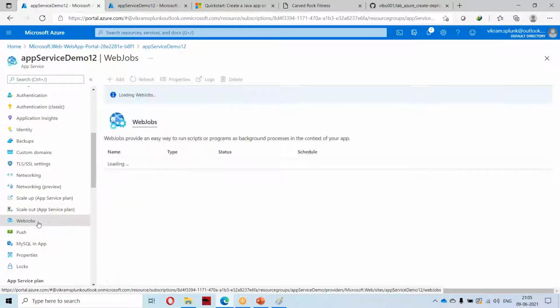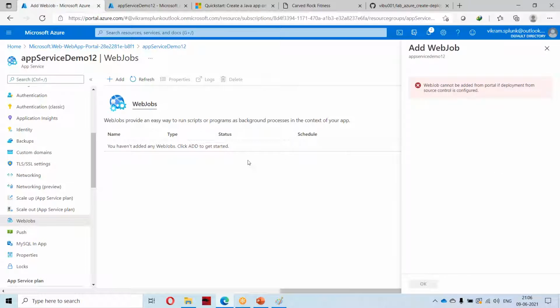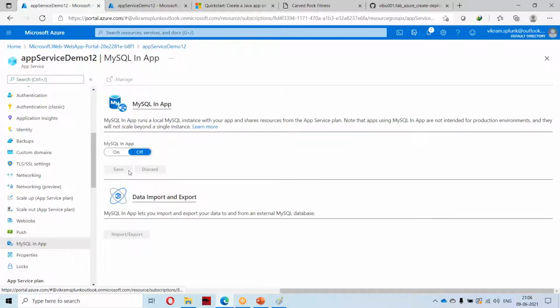And there will be something like web jobs. Now I have an application, and I am having some Java program, or some bat file. I have written a bat file on my desktop and I want to run it in the cloud. Those things can be added here. But it cannot be added now, because I have integrated to Git, so it is not allowing. Basically, right here you will be having one browse option where you can select your bat file. And if it is a MySQL in app, you will be having some configurations over here.